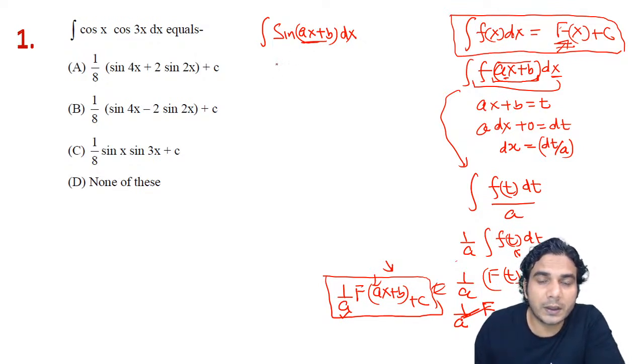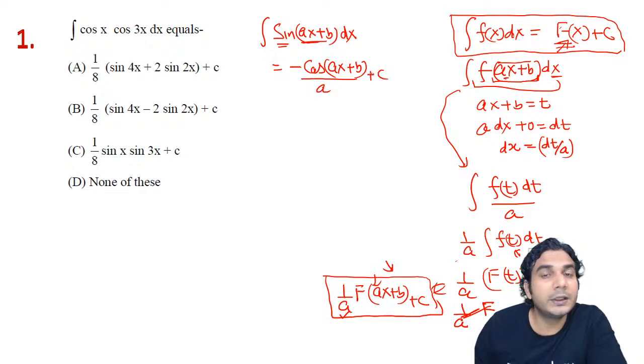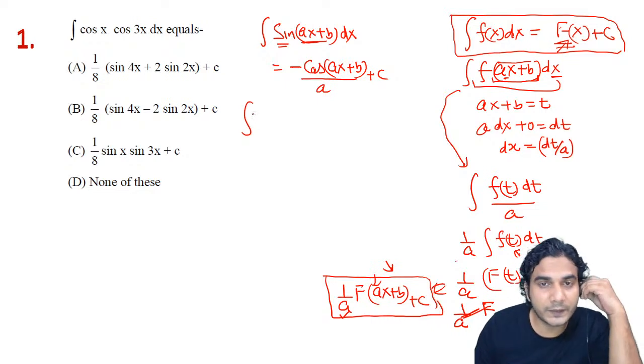So how to use this directly? We know the formula of sine: the integral of sine x is minus cos x. So the integral of sine of ax plus b will be minus cos of ax plus b, just put ax plus b, and divide this whole thing by a, plus c. So this will be the formula for sine of ax plus b. Similarly, you can change any formula. Say the formula for x raised to n was x raised to n plus 1 upon n plus 1.